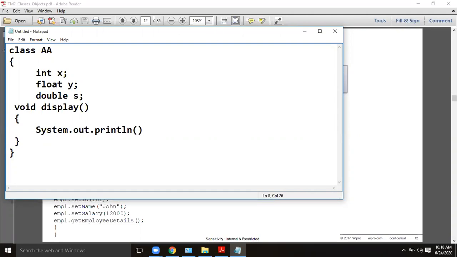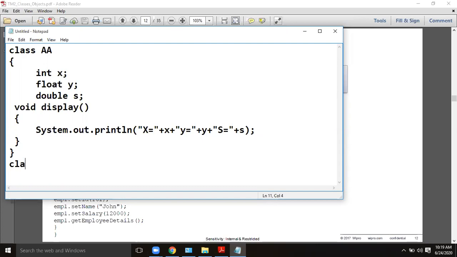System.out.println: x equal to, with the concatenation operator plus x. Similarly, y equal to, plus y. Similarly, s equal to, plus s. Okay, so the class definition is over.